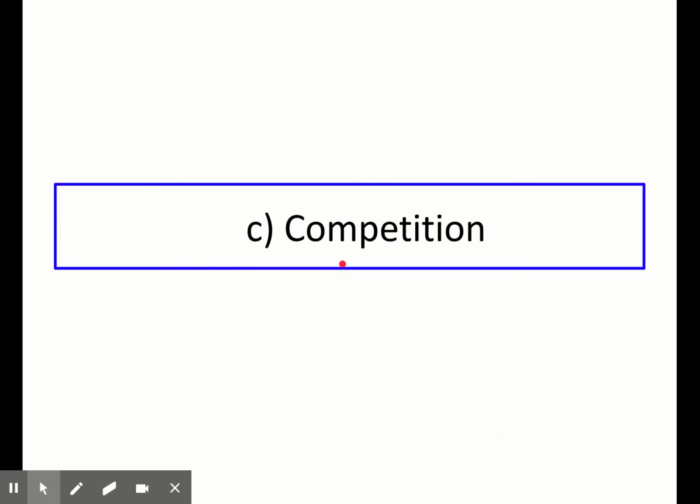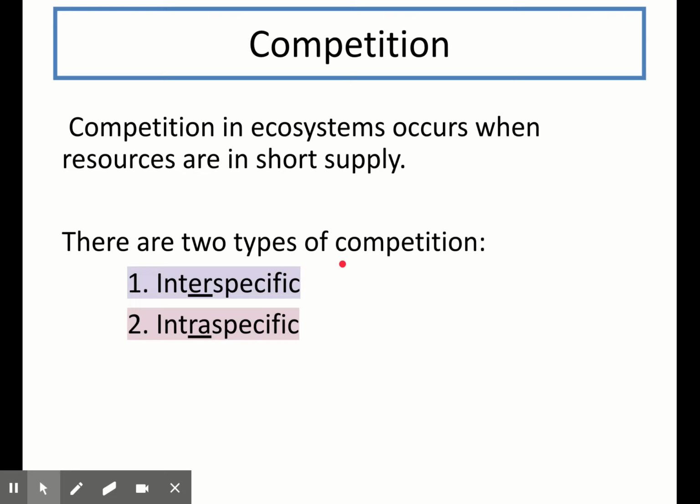So our last part of our topic is about competition. Competition in ecosystems is really common and happens when resources are in short supply. For example, if there's not a lot of light in a forest, different plants will compete to try and reach it. If there is a shortage of mates, lions may compete with one another for those mates. If there's not a lot of nuts left on some trees for food, squirrels might compete with each other as well. In all of these cases, competition only happens if the resources are in short supply.